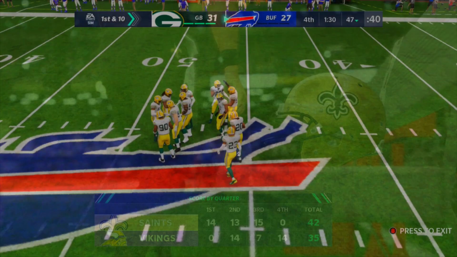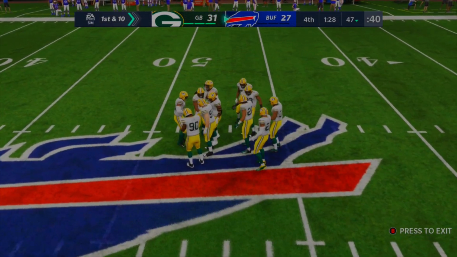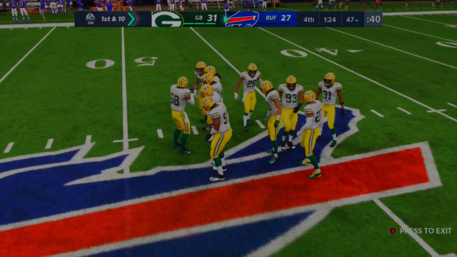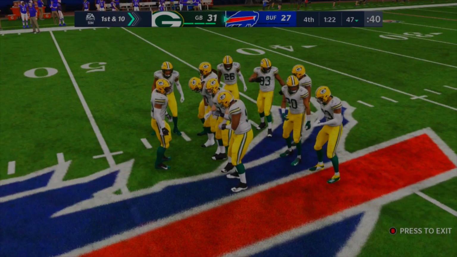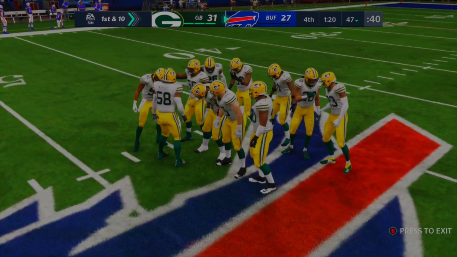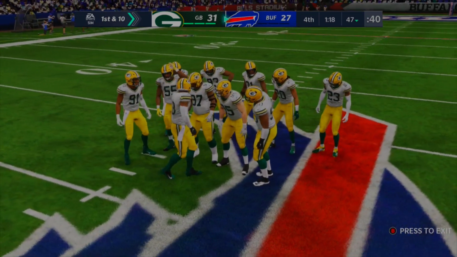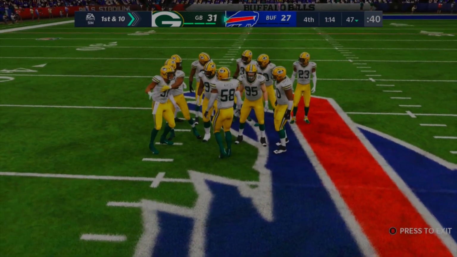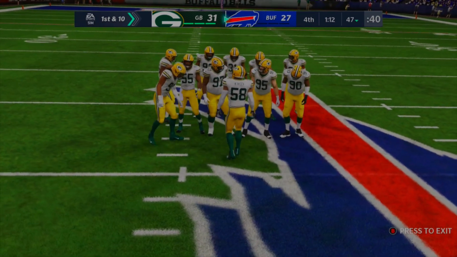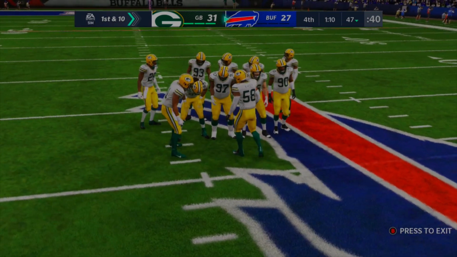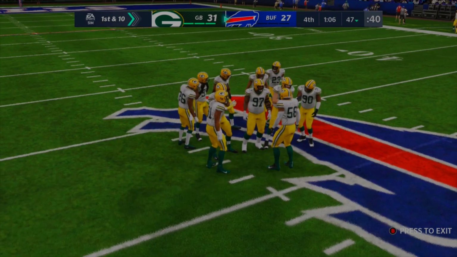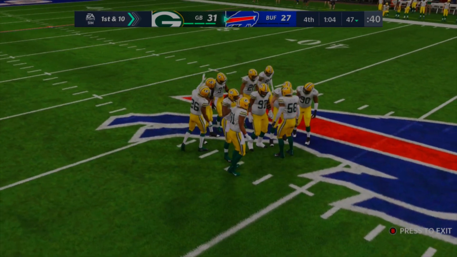42-35 final score. Okay, 31-27 at New Era Field in Buffalo. Not called New Era Field anymore, but that's what I'm used to at least. It's a 4-point game with the Buffalo Bills and Josh Allen. Of course, no timeouts. Time is running on the clock. We're down to 1 minute and 20 seconds left, and they can't stop it. So they're just going to have to work time management, and hopefully they're going to get up and snap this ball, because they're just wasting all the time that they have right now. Already 20 seconds have been wasted, and the Packers defense is just going to stand there in complete mystery and wait for the Bills to line up.